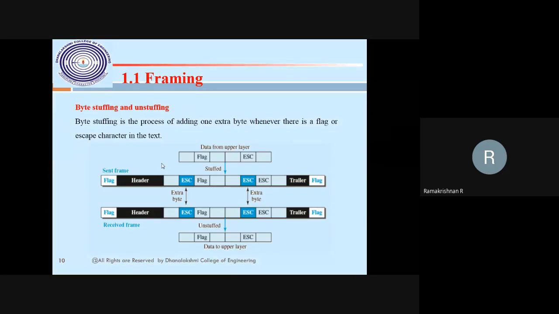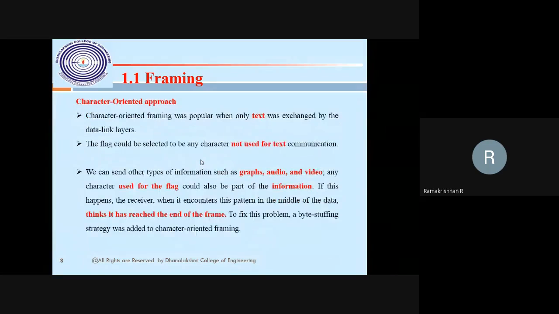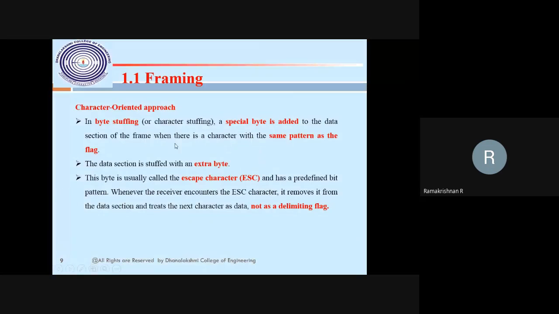That is also no issue. But whenever the frame is moving data and the same flag appears as content of the message, then definitely a problem will occur, because the receiving end will understand the symbol as the starting or ending of the frame. The symbol itself is a message, then it is a problem.